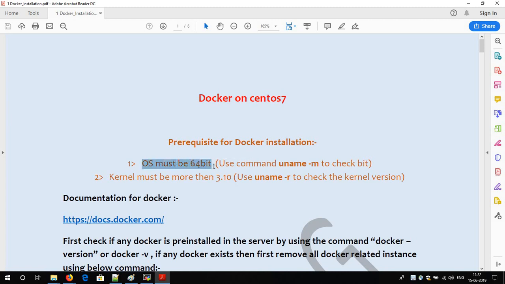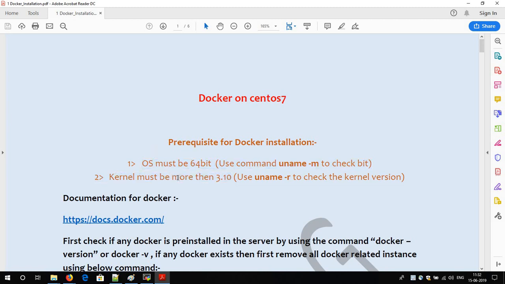On 32-bit you will not be able to run Docker, and the kernel version should be 3.10 or more. Most operating systems we use nowadays are 64-bit, and the kernel is obviously 3.10 or more, so no need to worry about this.